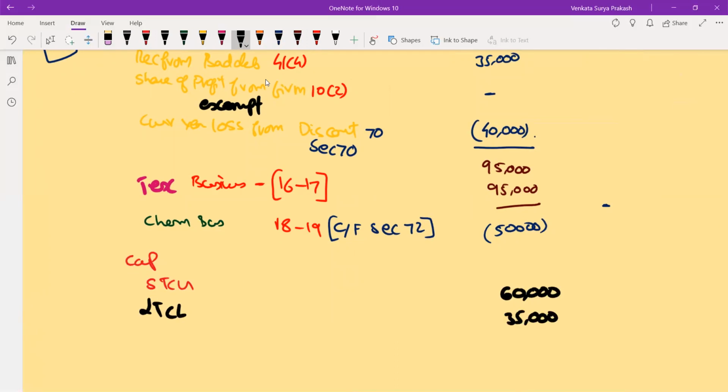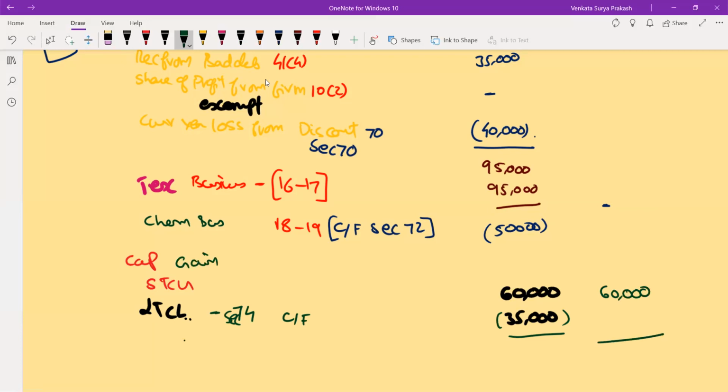What does section 70 say? Long-term capital loss can be set off with only long-term capital gain. It cannot be set off with short-term capital gain. I don't have any long-term capital gain. So what I need to do? I need to carry forward. This will be carried forward under section 74. Under section 74, long-term capital loss will be carried forward. So we are not going to adjust anything here. So ultimately you are having 60,000 rupees as your capital gain.